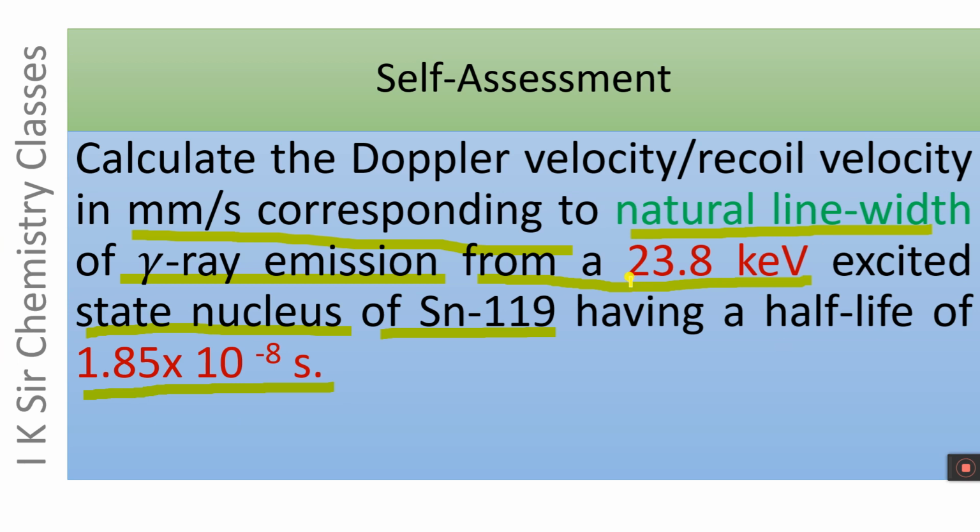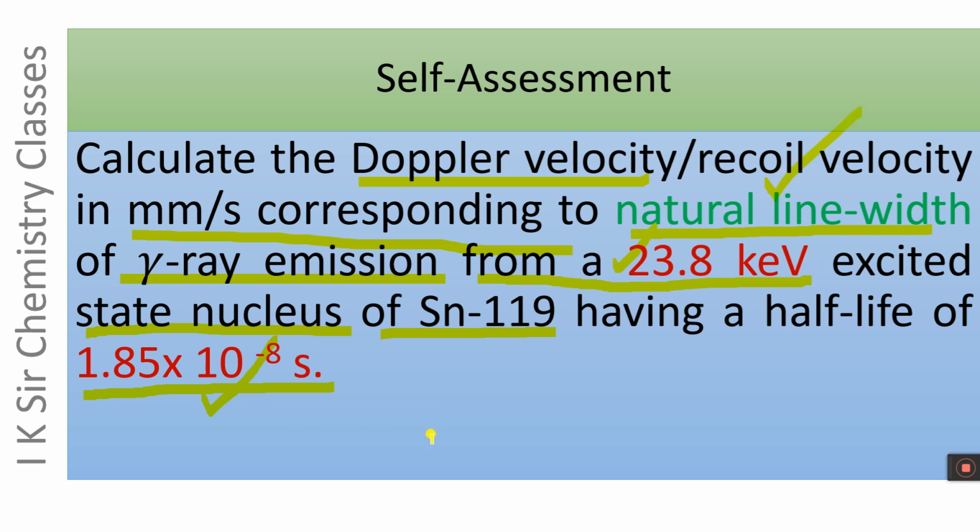The energy of gamma ray source is 23.8 kilo electron volt. Its half-life is 1.85 into 10 to the power minus 8 seconds. Then we have to calculate the Doppler velocity, that is V, corresponding to natural line width.